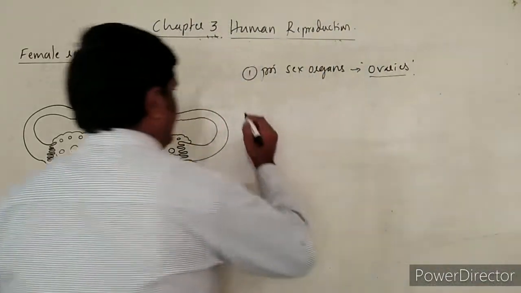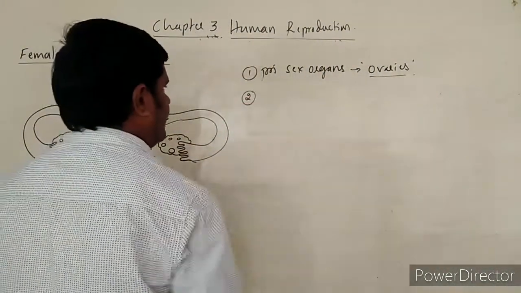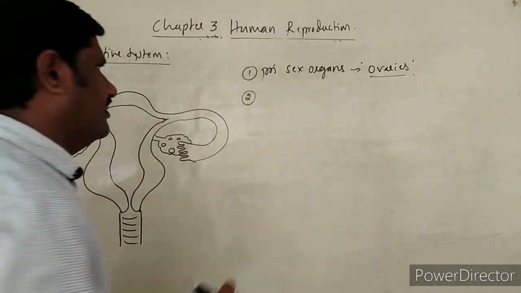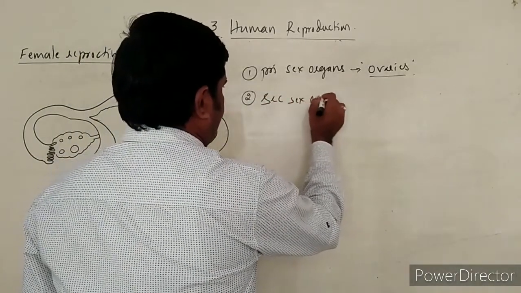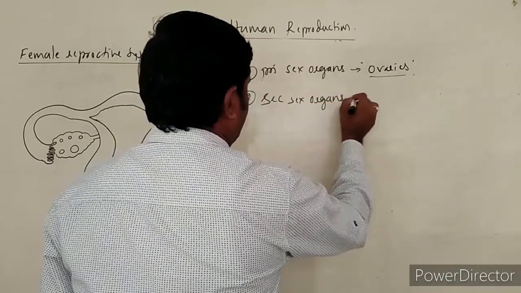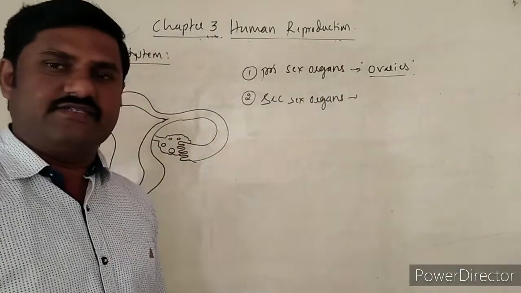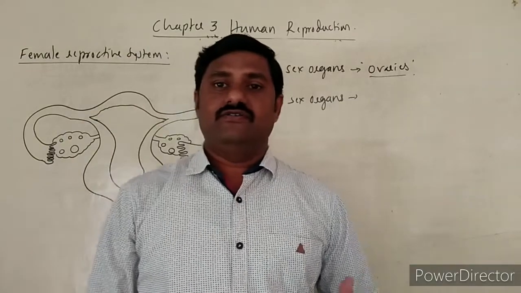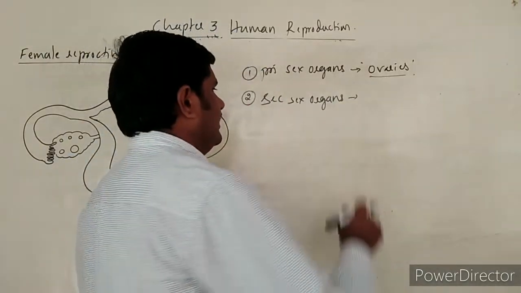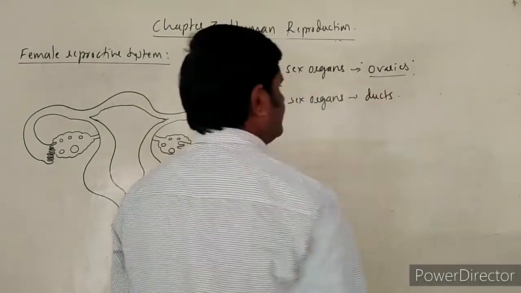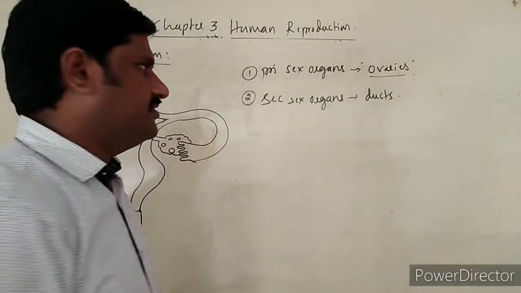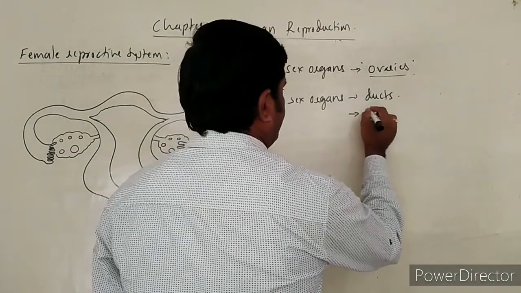And the second one is secondary sex organs. The secondary sex organs are the accessory ducts in the female reproductive system, along with the accessory glands.